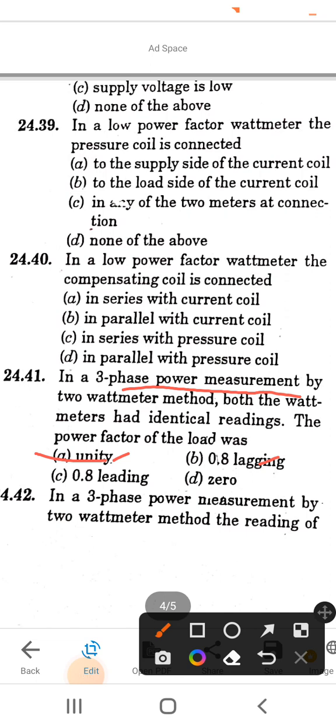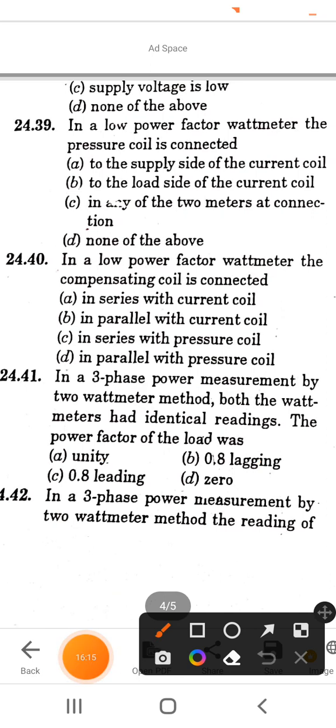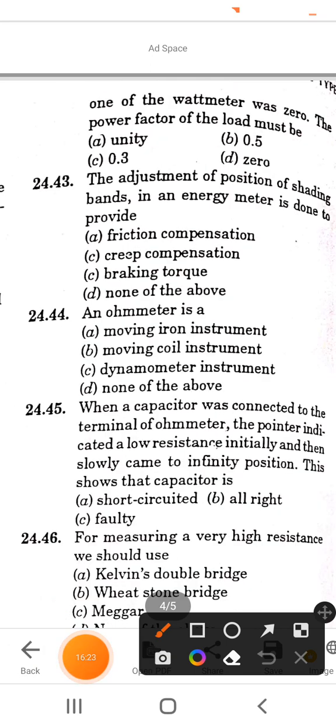In a three-phase power measurement by two wattmeter method, the reading of one of the wattmeters was 0. The power factor of the load must be: option A is unity, B is 0.5, C is 0.3 and D is 0. So the correct answer is option B, 0.5.